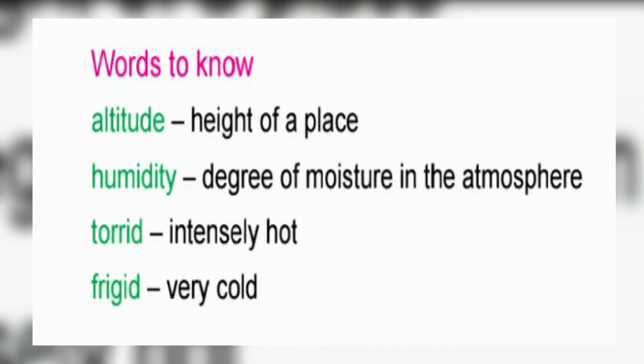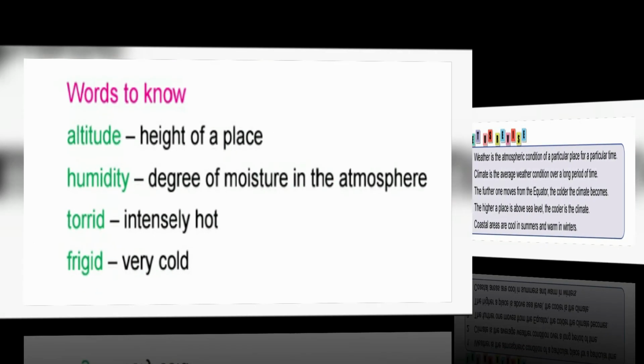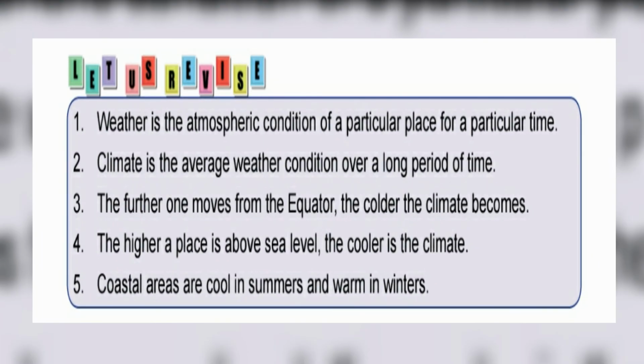Words to know. Altitude means height of a place. Humidity, degree of moisture in the atmosphere. Torrid, intensely hot, very hot. Frigid, very cold.